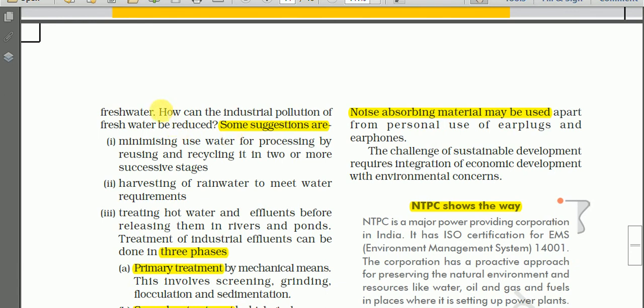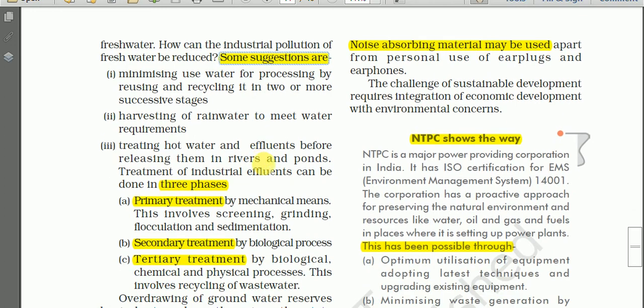Here is also one signpost question: how can the industrial pollution of fresh water be reduced? How can we reduce the pollution of fresh water by industries? Some suggestions are given here. And the first one is minimizing use of water for processing by reusing and recycling it in 2 or more successive stages.